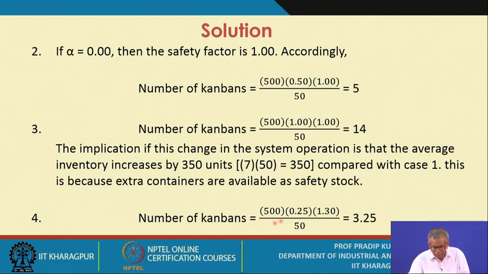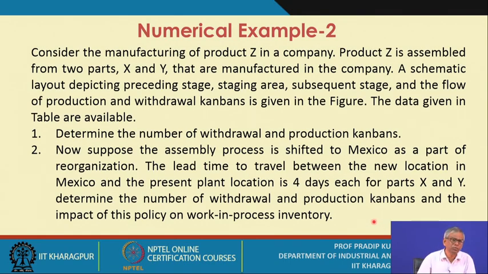In the fourth case, the daily demand is 500. The lead time is reduced to 0.25, but the alpha value is now assumed to be 0.3. That means you are getting some disturbances from external sources. Container capacity remains the same, so it becomes 3.25. So the 3.25 you change to 4. Now you can manage the situation, you can control the situation with 4 containers, or the number of Kanbans becomes 4.